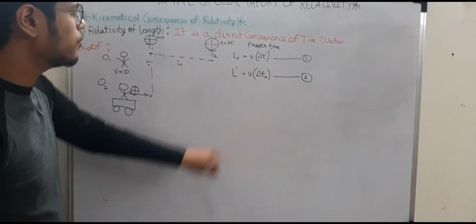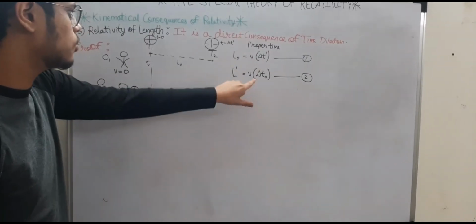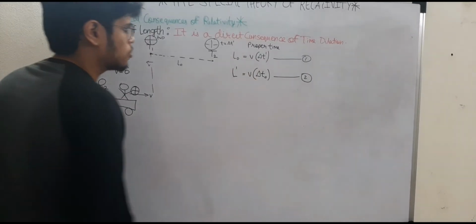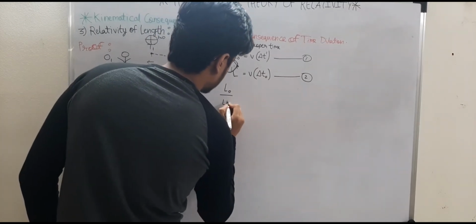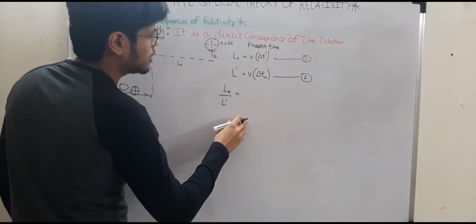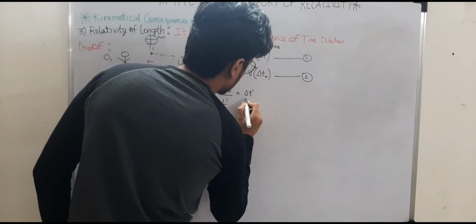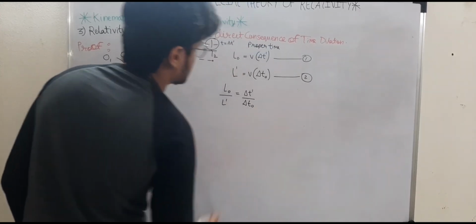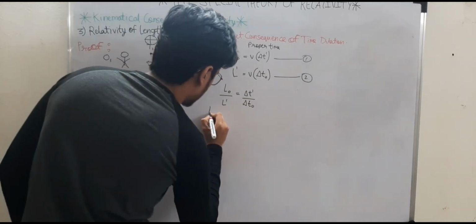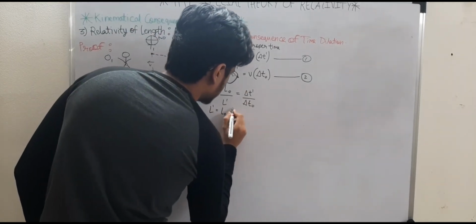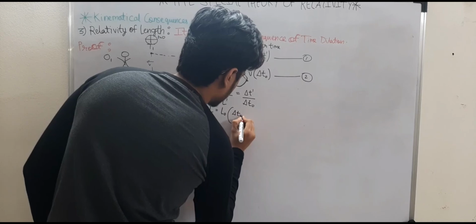Now what are we going to do? We are going to divide these equations so the v term gets cancelled out. So dividing 1 by 2. So L naught upon L dash equals, speed gets cancelled, delta t dash upon delta t naught. Okay. Now let us take L dash on that side. So L dash equals L naught times delta t naught upon delta t dash.